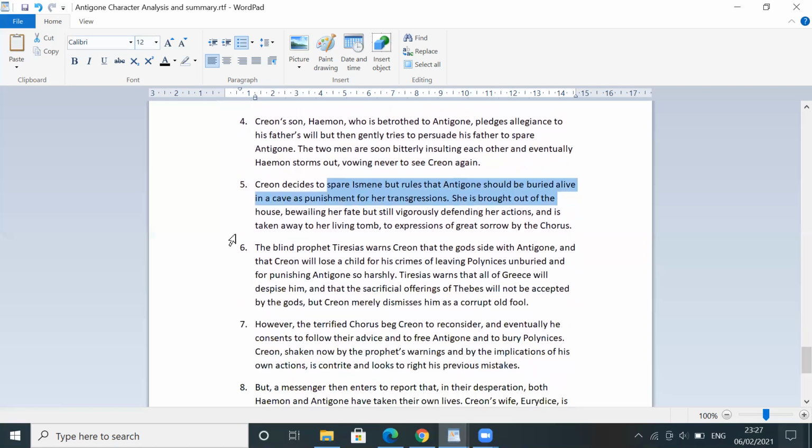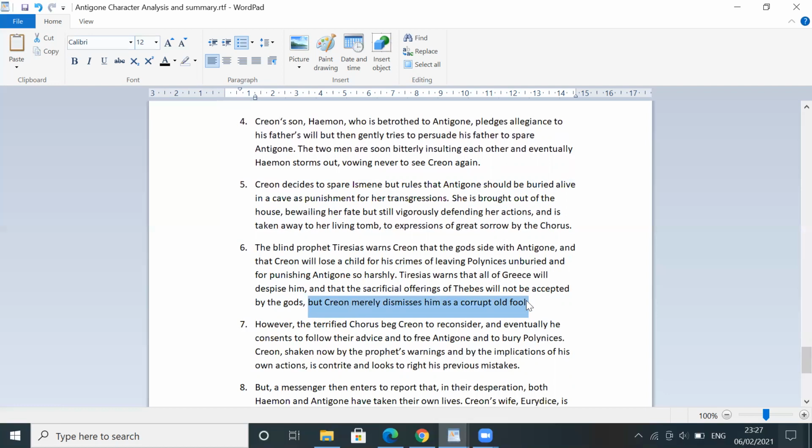So later on, the blind prophet Tiresias warns Creon that the gods side with Antigone, and that Creon will lose a child for his crimes of leaving Polynices unburied and for punishing Antigone so harshly. Tiresias warns that all of Greece will despise him, and that the sacrificial offerings of Thebes will not be accepted by the gods, but Creon merely dismisses him as a corrupt old fool.